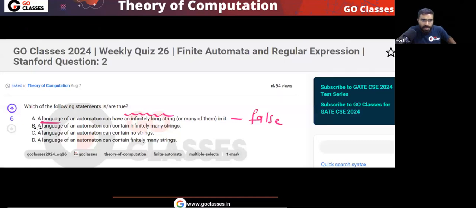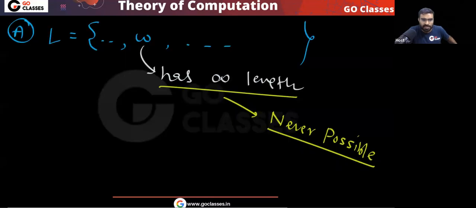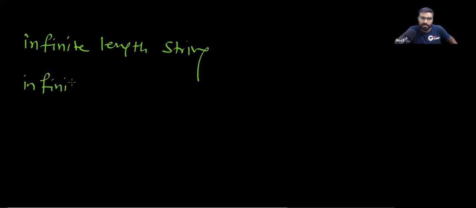What about option B? A language can contain infinitely many strings. This statement is true. It is saying that a language can have an infinite number of strings. Understand the difference between these two: infinite length string and infinitely many strings. Do you understand the difference between these two?